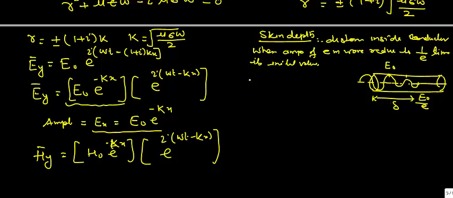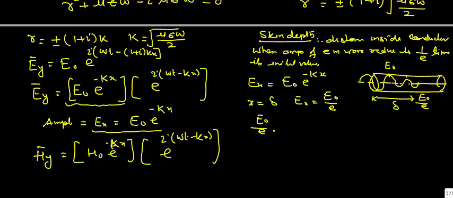Since we have written the amplitude of the electromagnetic wave as Ex equal to E naught e raised to power minus k into x, we can say that at skin depth, when x is equal to delta, then this amplitude Ex comes out to be E naught upon E. Therefore, E naught upon E is equal to E naught e raised to power minus k delta.